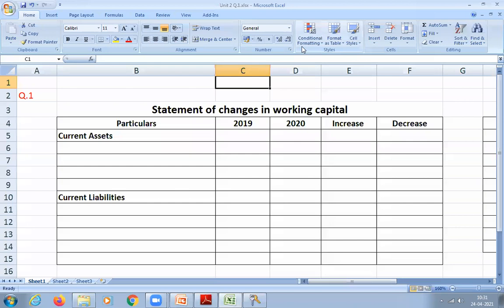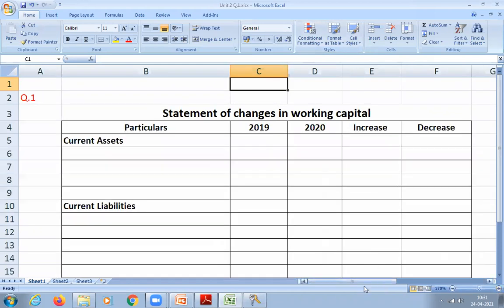Draw this format. Done, students? Please draw it and do along with me, or else you will not understand. That is why I'm telling you again and again.